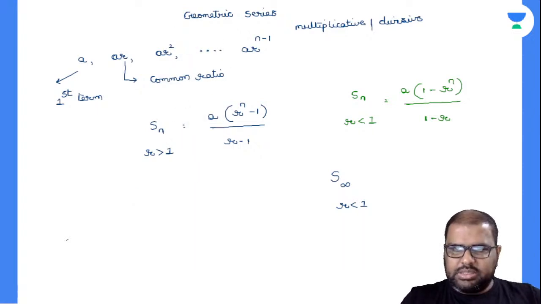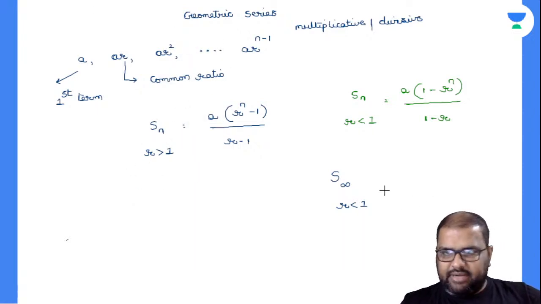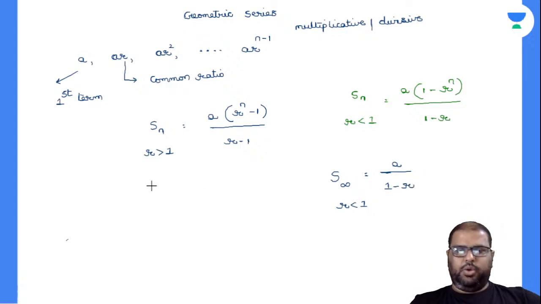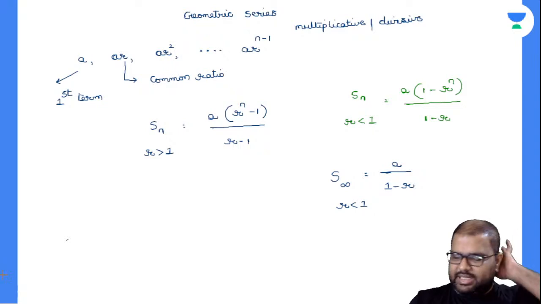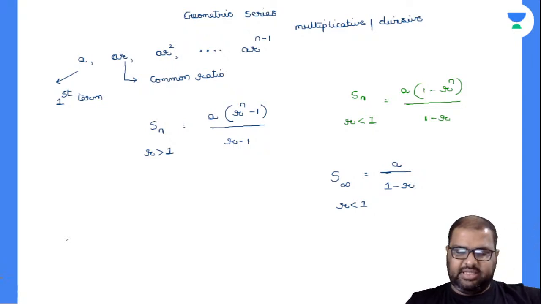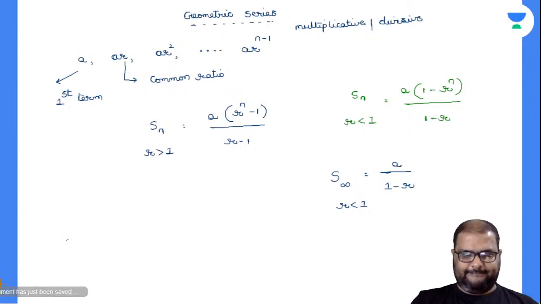So there will be no sum of infinite terms when R is greater than 1. It will be only for R less than 1, and the formula is A by 1 minus R. There will be no such formula for R greater than 1. I hope you got my point. When R is greater than 1, there will be no end point for this infinite series. So that's the logic. This is what you have to remember for this geometric series.